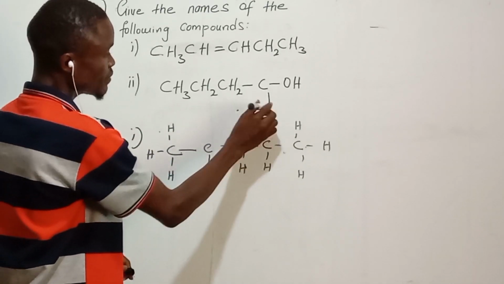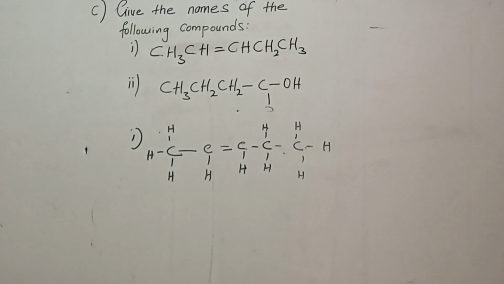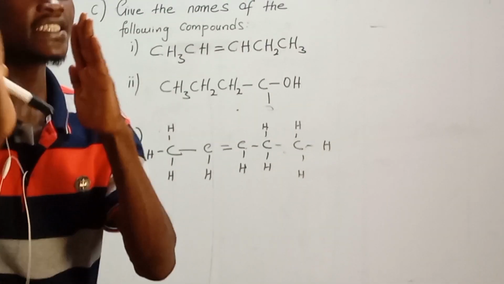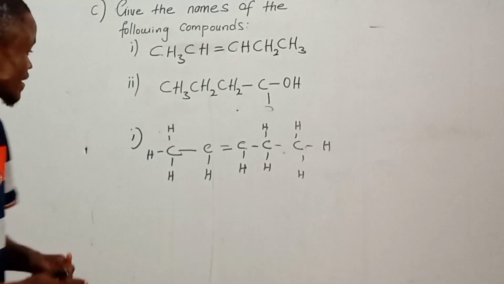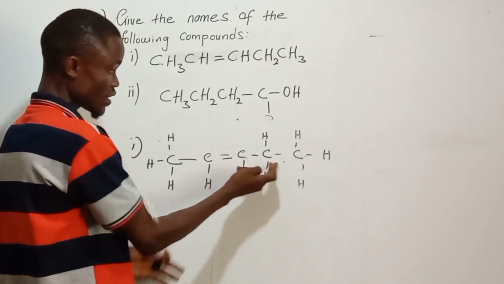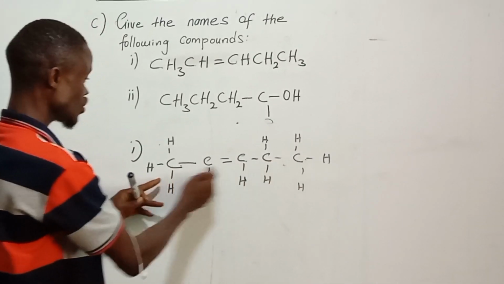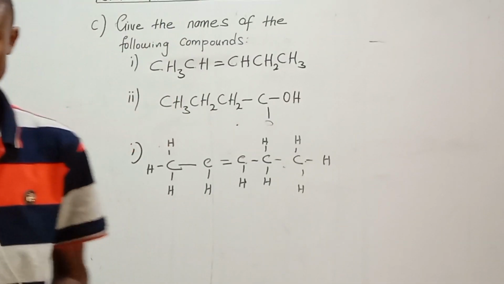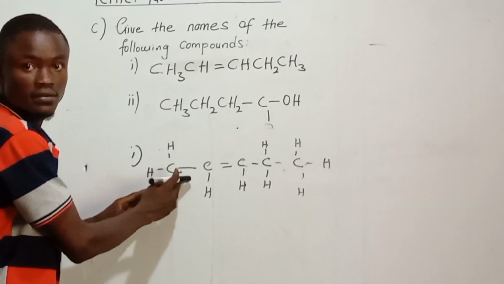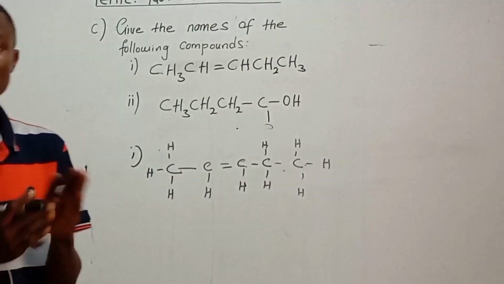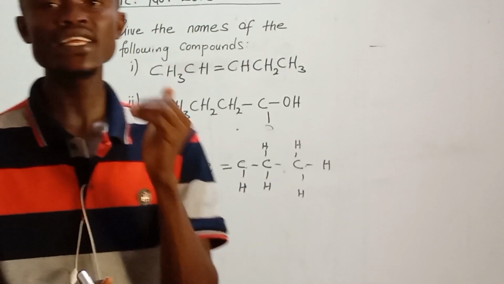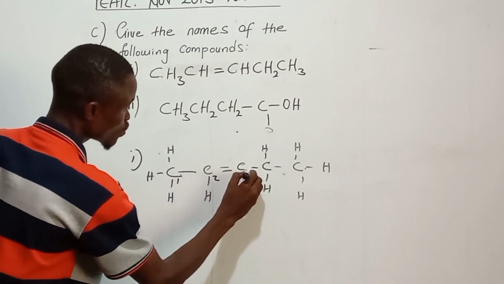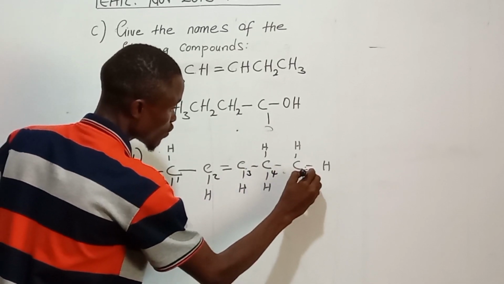Now, it will be very simple for us to name this compound, right? So, the first thing you need to do is identify what? The parent chain of this compound. This is the parent chain. Are we getting it? The next thing you need to do is number the parent chain. We're going to start numbering here, because where the double bond is, it will give us the least carbon number. So we start to number here: 1, 2, 3, 4, 5.